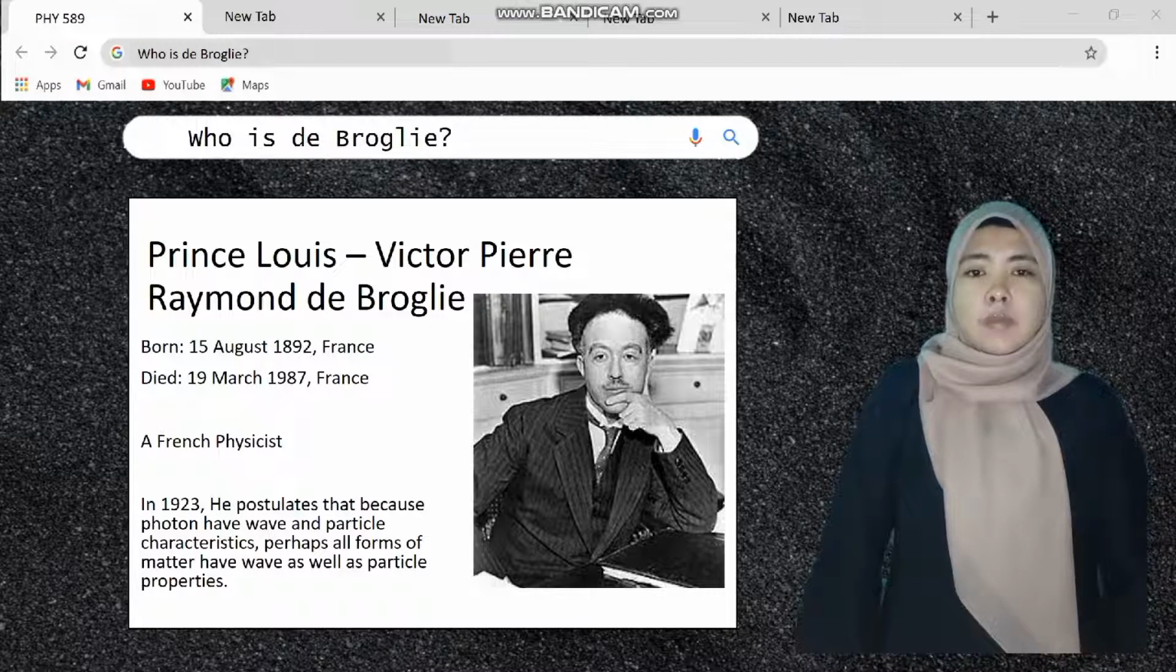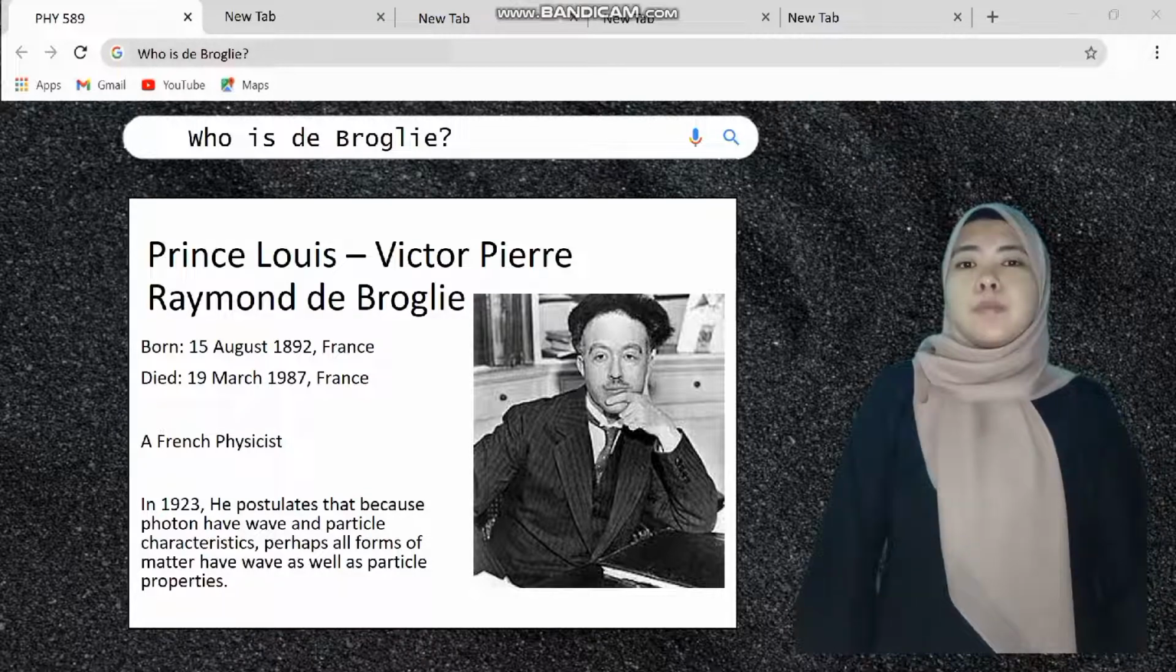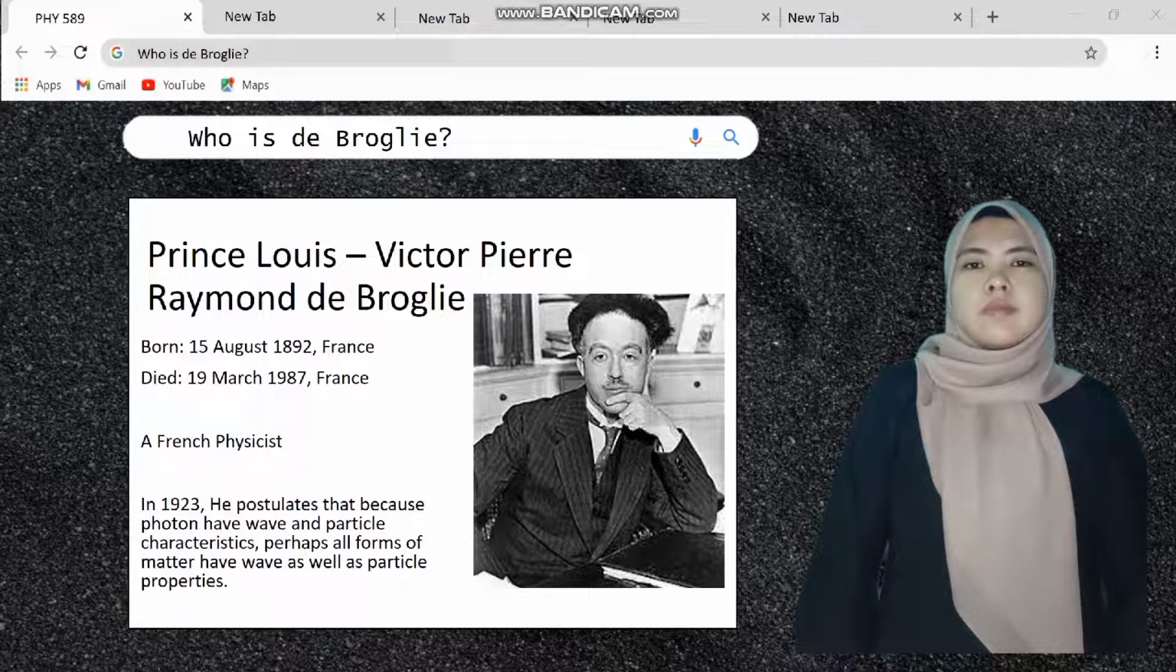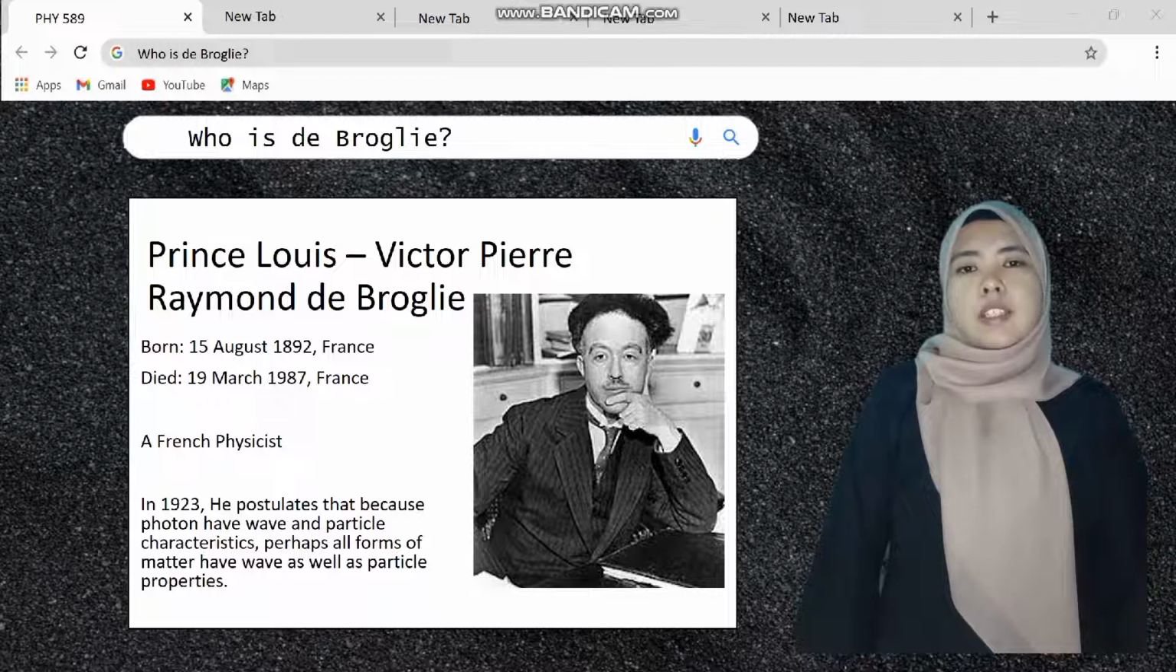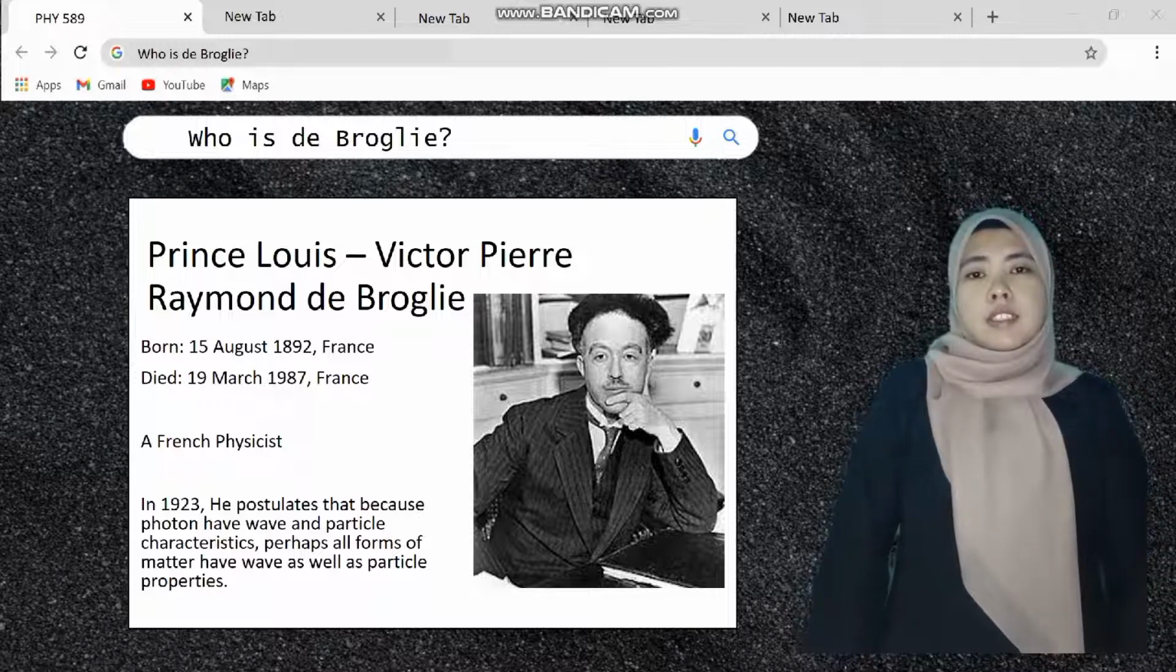His name is Prince Louis Victor Pierre Raymond de Broglie. He was born on 15 August 1892 in France and died on 19 March 1987, also in France. He was a French physicist.